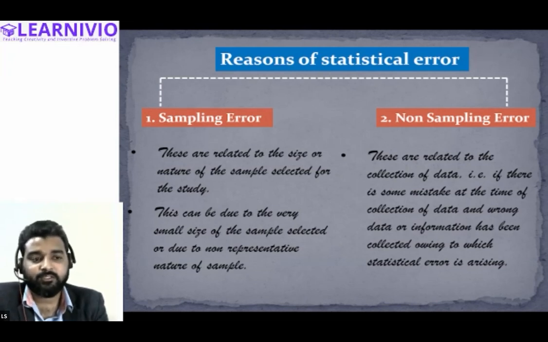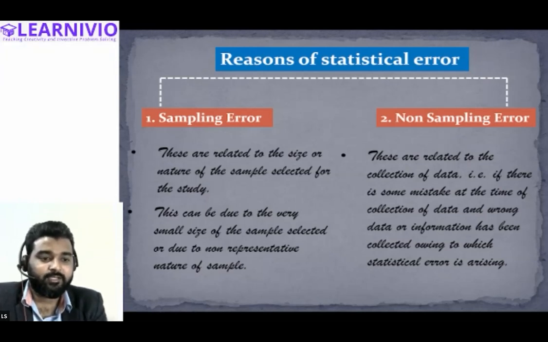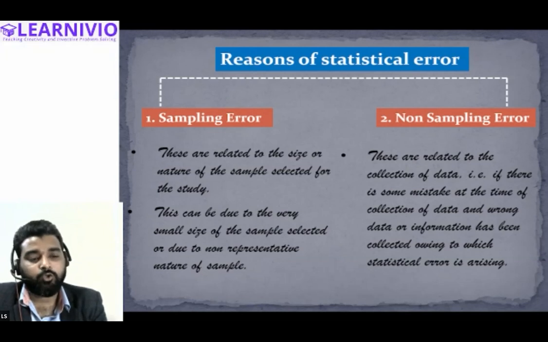There is going to be a statistical error because there is some problem with the data itself. So when there is some mistake in the data collected, then we say that it is a non-sampling error. So these are related to the collection of data. If there is some mistake at the time of collection of data and wrong data or information has been collected, owing to which statistical error is arising, then we call it non-sampling error.